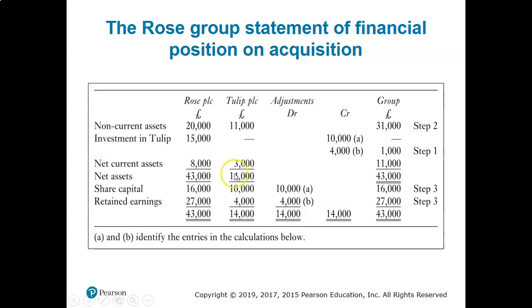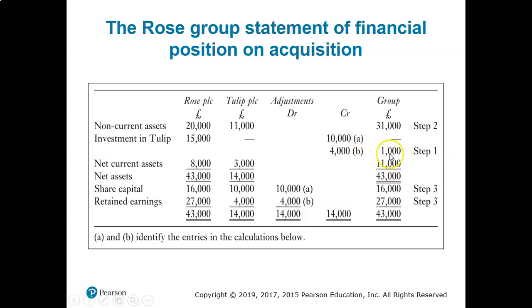And why did we pay 1,000 more? If we pay more than the asset that the subsidiary has, that means the company has goodwill, has recognition in the market. That's why we paid more. So the money that we paid in excess of the asset the company has is actually goodwill that we need to recognize in the group's financial statement.